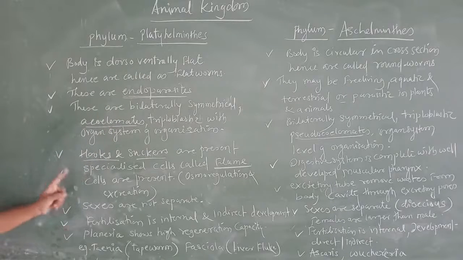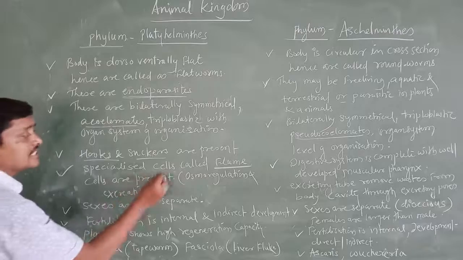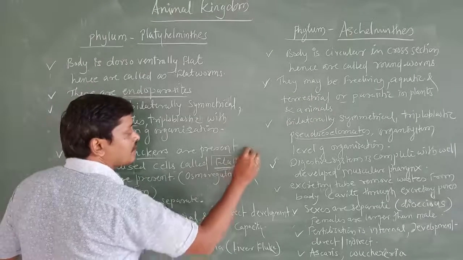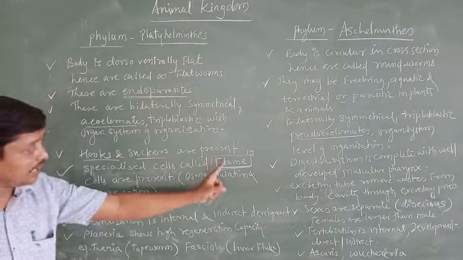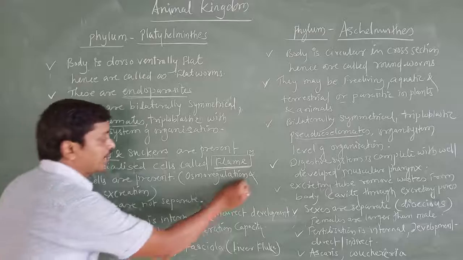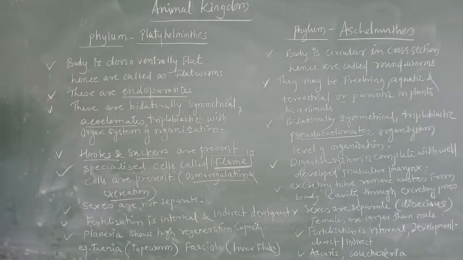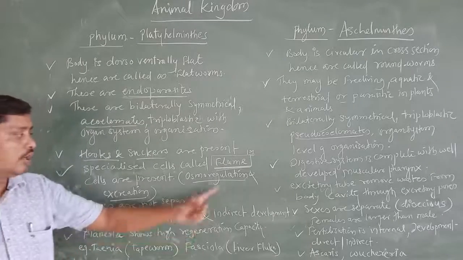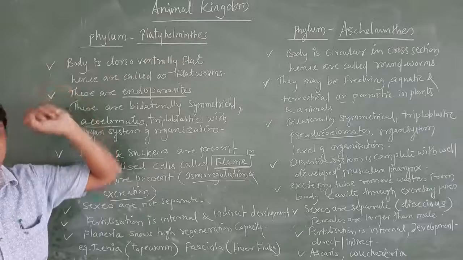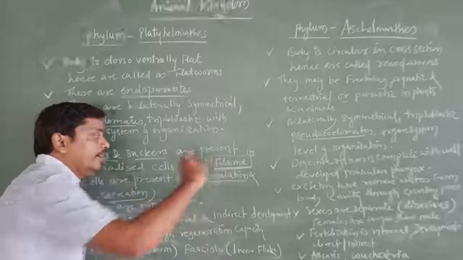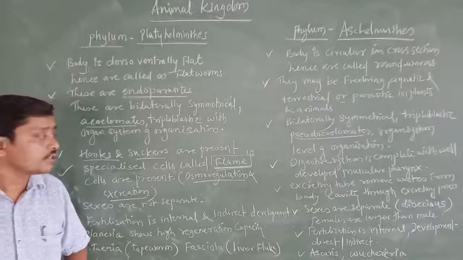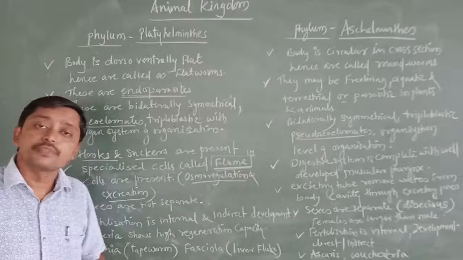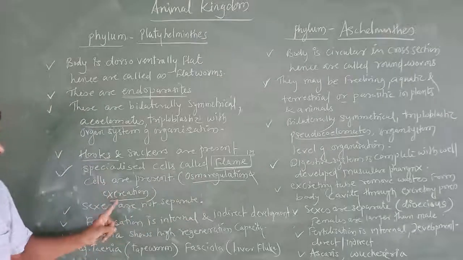Next, in flatworms there are specialized cells called flame cells. This is very important; they often ask this as a mass question. Flame cells are found in Platyhelminthes and are helpful in osmoregulation and excretion. Now, name the cells which are helpful for osmoregulation and excretion in Platyhelminthes. When this question is asked, what answer will you give? Flame cells. The question may also be asked as: write the functions of flame cells. Flame cells are helpful for osmoregulation and excretion.